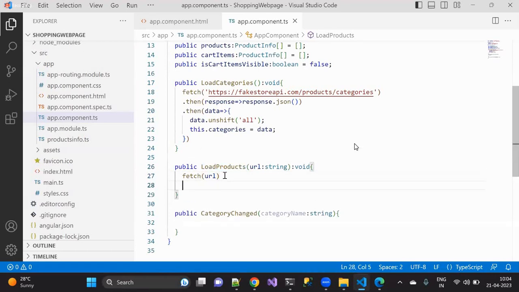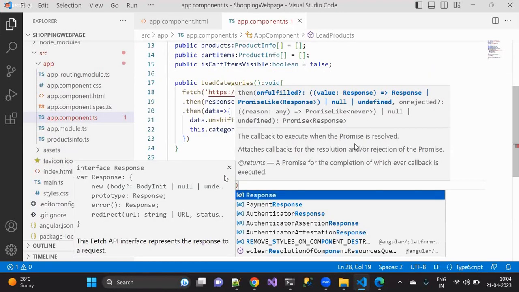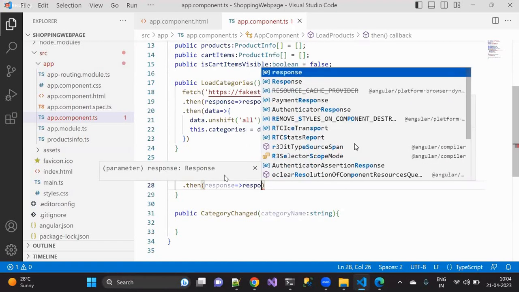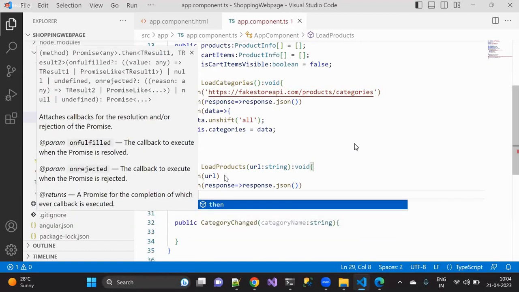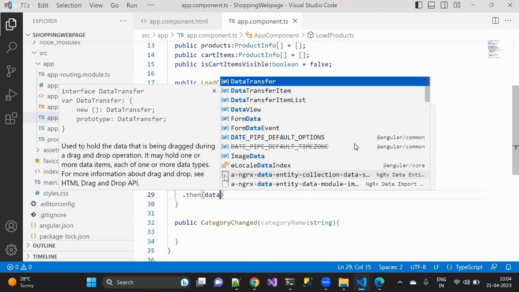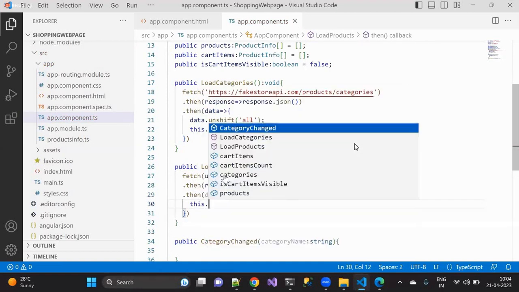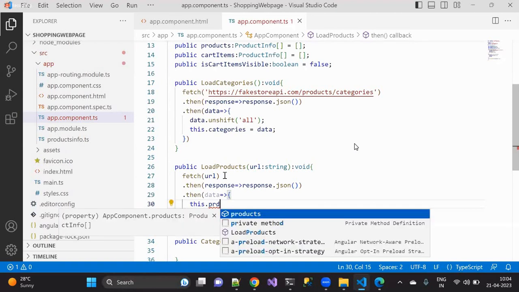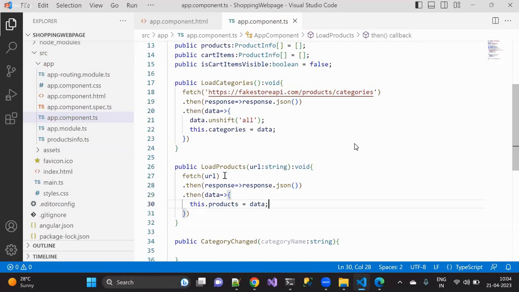Fetch URL, then I can go with response goes to response.json. Very good. JSON. And then whatever data we are getting, I'm going to bind it to my products, so I can say products is equal to whatever data I'm getting.